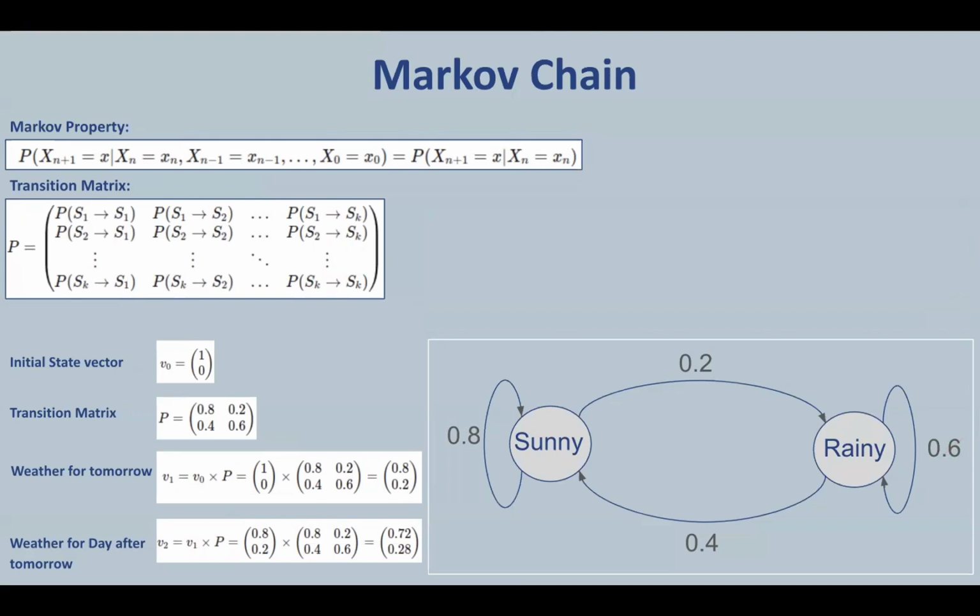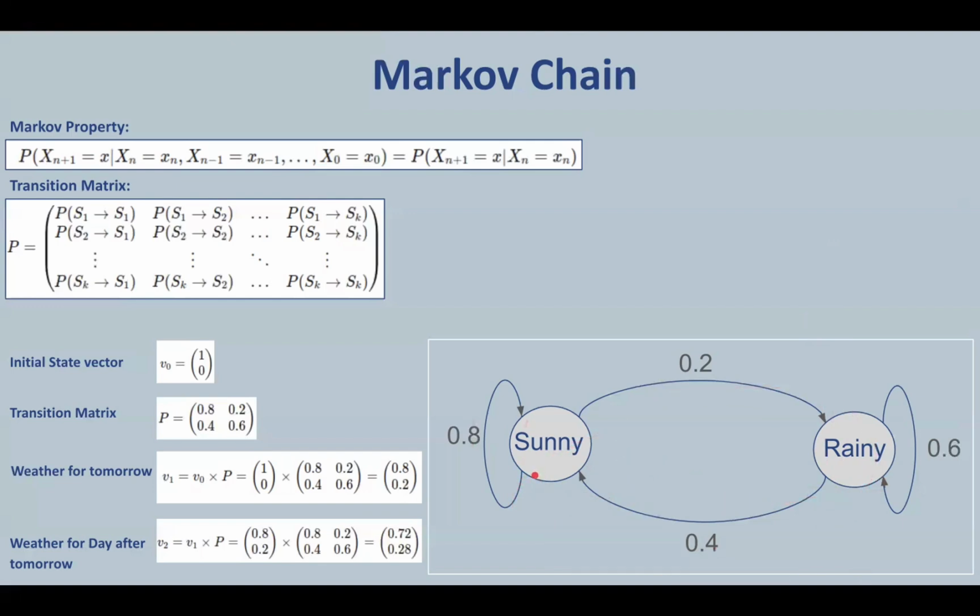A Markov chain is a mathematical system that undergoes transitions from one state to another within a finite or countable number of possible states. It is characterized by the Markov property, as we can see here, which states that the future states depend only on the current state and not on the sequence of events that preceded it. Let us consider a simple example where we use a Markov chain to model weather prediction. Suppose S1 is sunny and S2 is rainy. Now assume that the weather follows a Markov chain represented here.